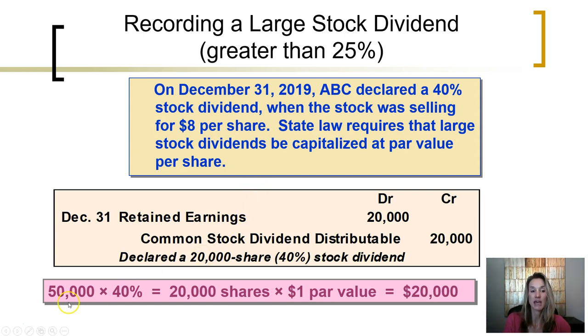So we are going to take the 50,000 shares outstanding times 40%. This dividend will be 20,000 shares of stock at a par value of $1. The amount that we take out of retained earnings, $20,000. Decrease retained earnings with the debit, and we will credit this temporary equity account common stock dividend distributable.